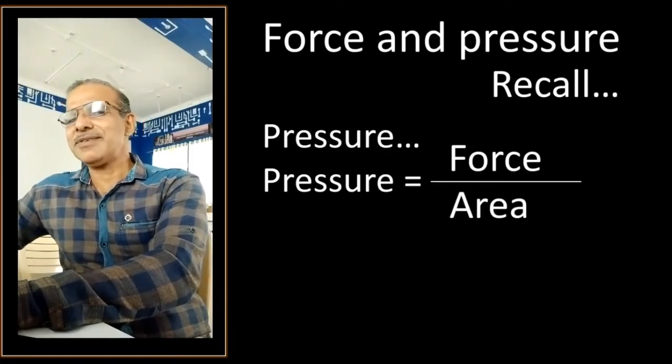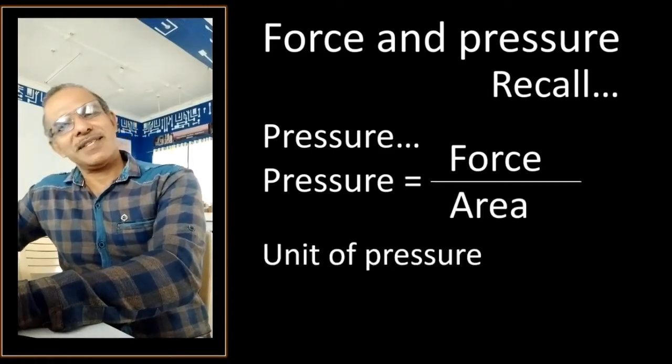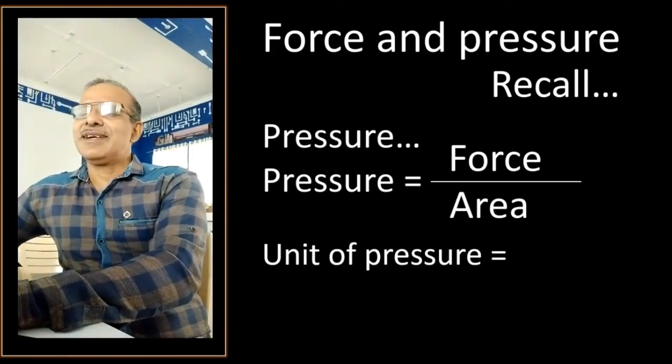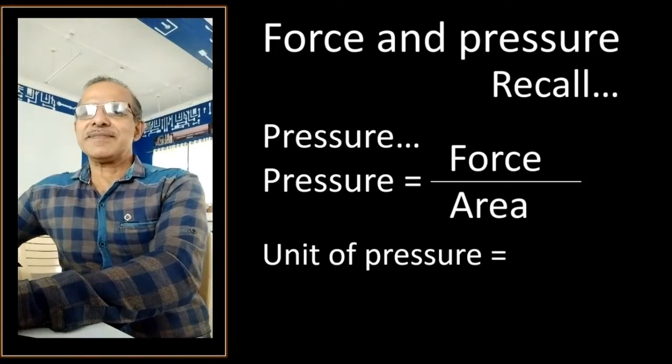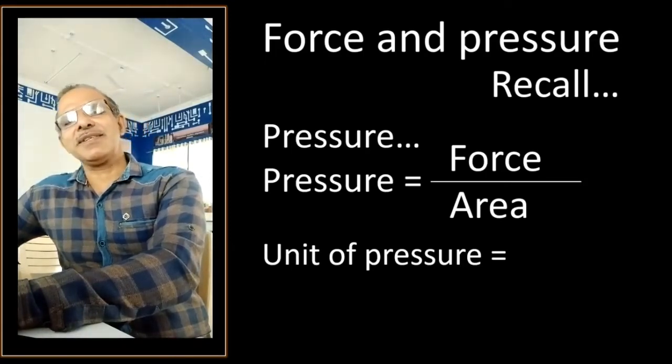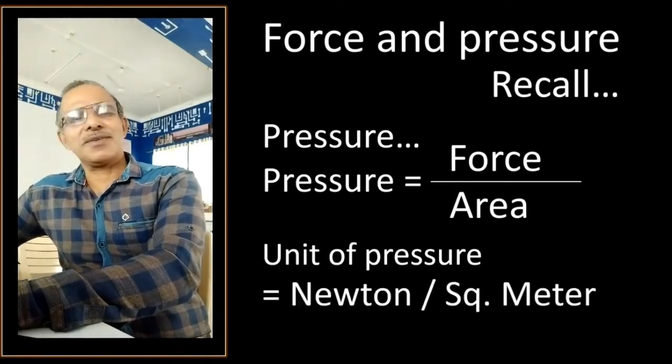And then we have also seen the unit in which pressure is expressed. The unit of pressure is Newton per square meter. And what is it called? That is called Pascal. Some pronounce it as a Pascal, right?